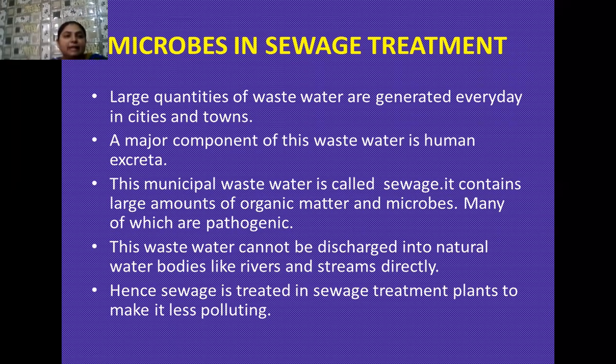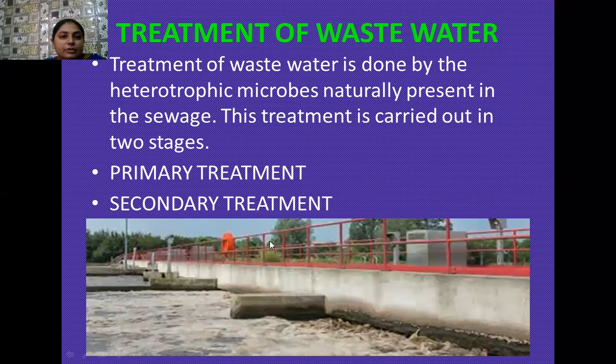That means they are pathogenic in nature, students. So this wastewater cannot be discharged directly into water bodies, so its treatment is required, and for this purpose we have sewage treatment plants. So students, here the picture of one sewage treatment plant is visible to you.